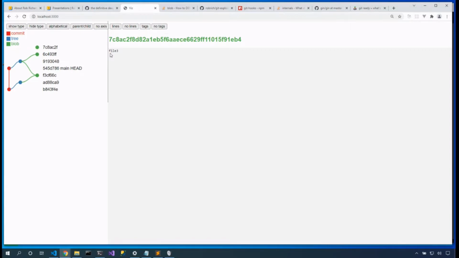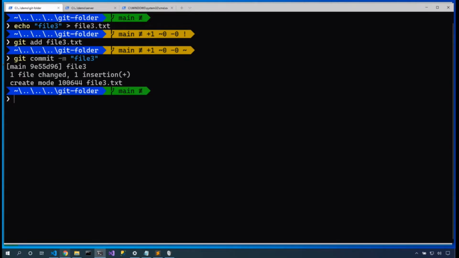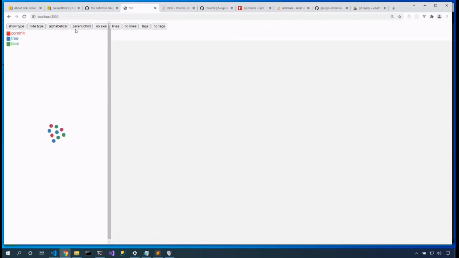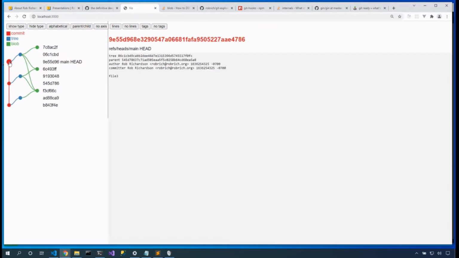As we add content to the staging area, it creates this new blob node, and that's really helpful to be able to keep track of the portions of that file that we've chosen to commit. Okay, now let's commit it. Git commit -m file3, and now we've got a new commit. Let's refresh this, show the type, parent child, show the lines, show the tags. Okay, here's our new commit.